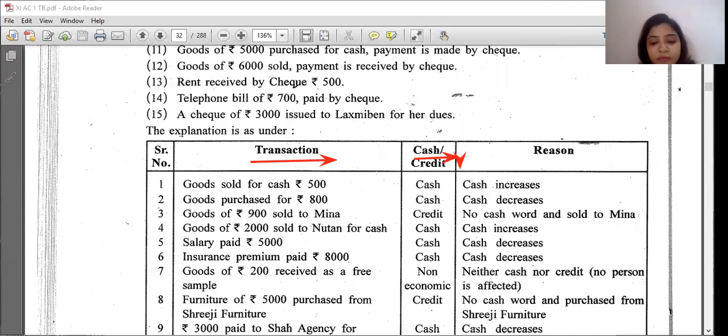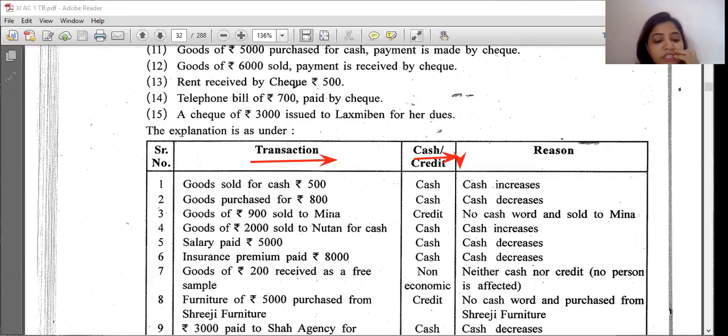Salary paid rupees 5,000. So cash decreases. What gives you the information that it is a cash transaction? Paid. Insurance premium paid. So cash decreases. Goods of 200 received as free sample. It's a non-economic transaction. Suppose you are a business person and you receive 200 pieces of one product as a sample. Have you paid anything for it? No. Is he going to ask you to pay in future? No. So you are receiving it free, no money transaction, no economic transaction. That's why it's a non-economic transaction.